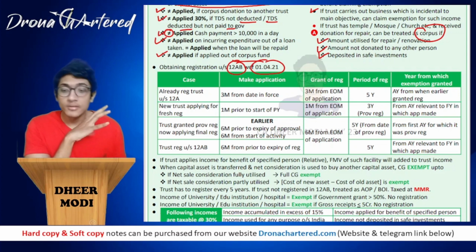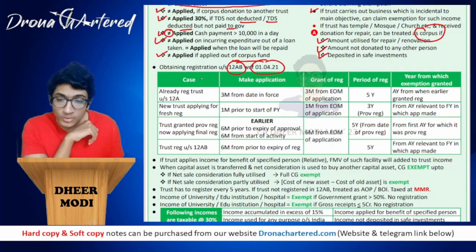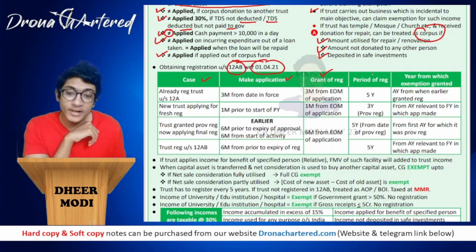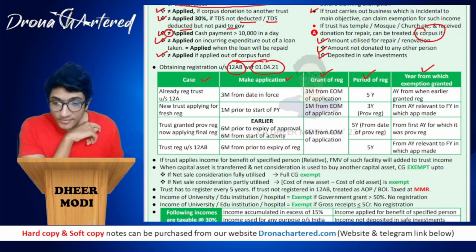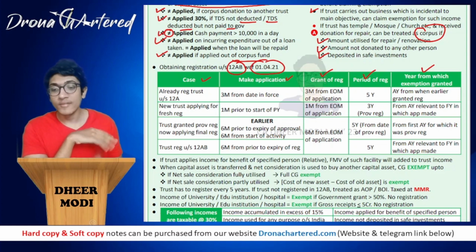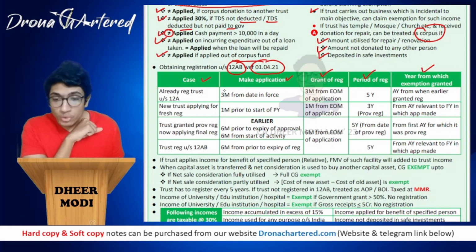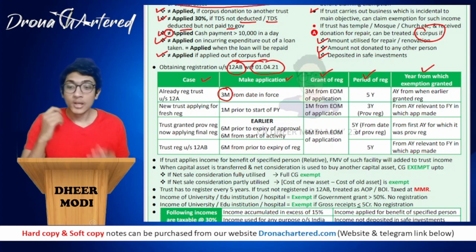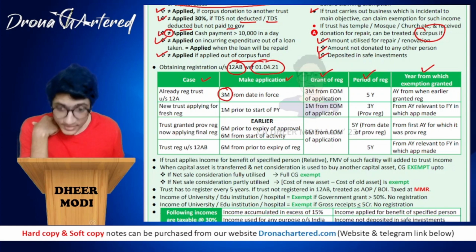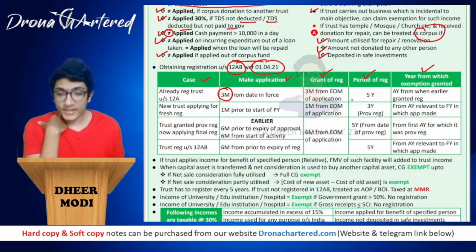So next, our table goes like this: there are some cases when you have to make the application, when you will be granted registration, what will be your period of registration, and the year from which your exemption will be granted. If you are already a registered trust under section 12A, you have to make an application within 3 months from 1st April 2021.